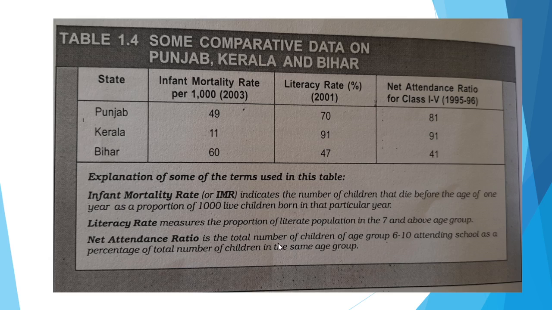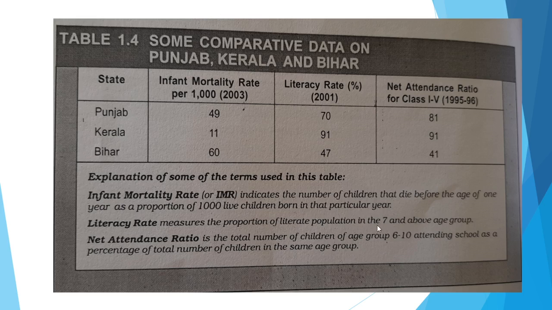Here infant mortality rate means what? It indicates that, for example, in 1 year if 1000 children are born, we calculate the number of children who die without completing 1 year of age, they fall under the infant mortality rate. For example, if 1000 children were born in 1 year, in Punjab 49 children died before completing their 1 year, Kerala 11 children and Bihar 16. And literacy rate means what?